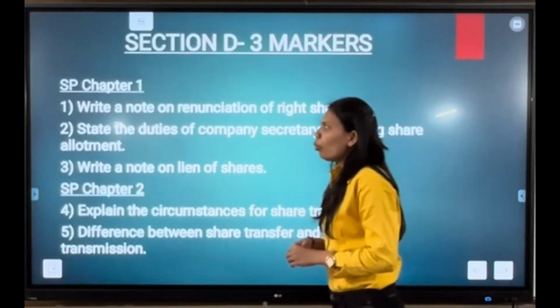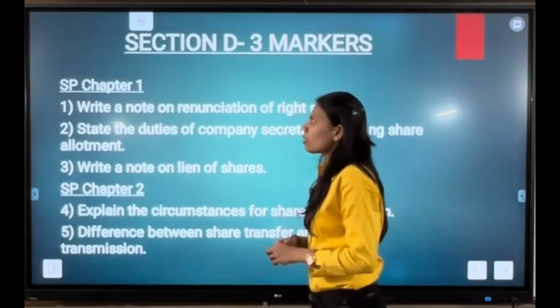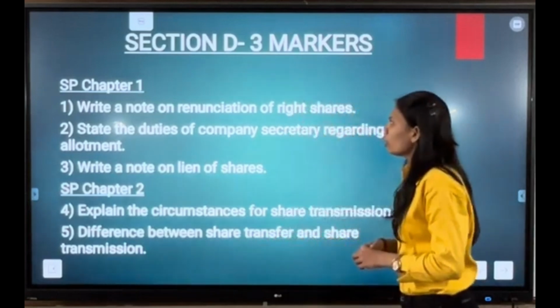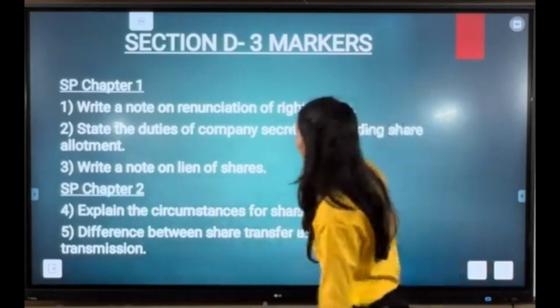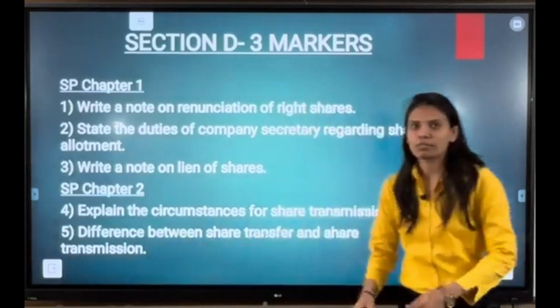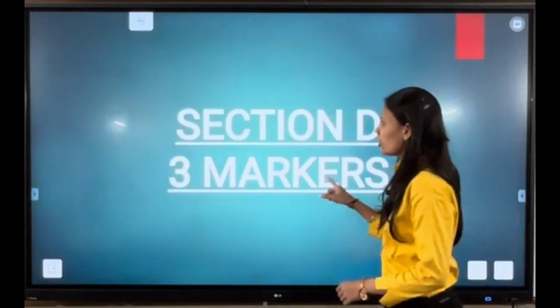From SP chapter number 1, we have our first question as: write a note on renunciation of rights.